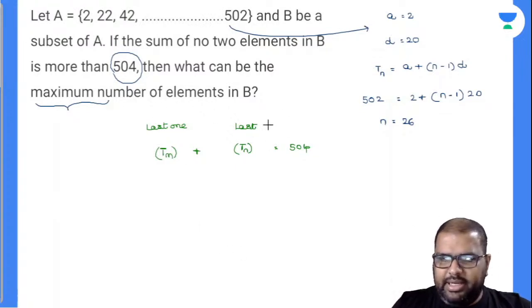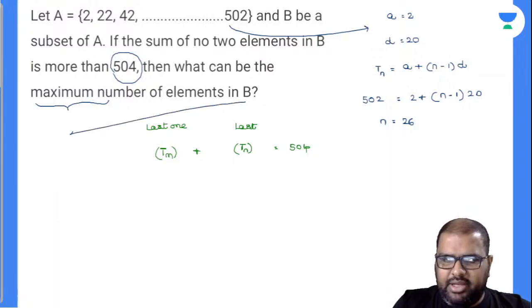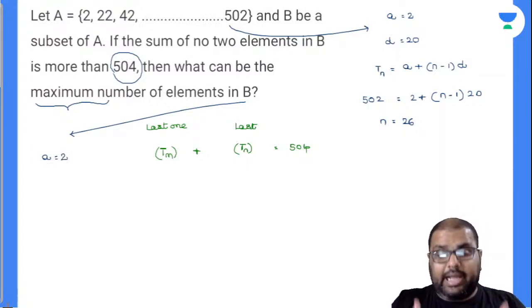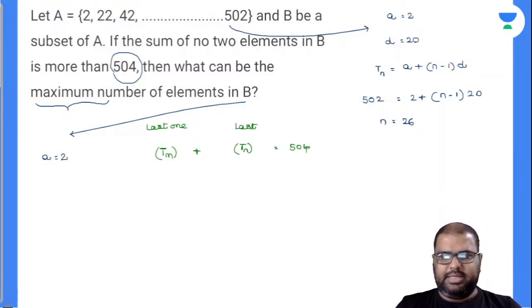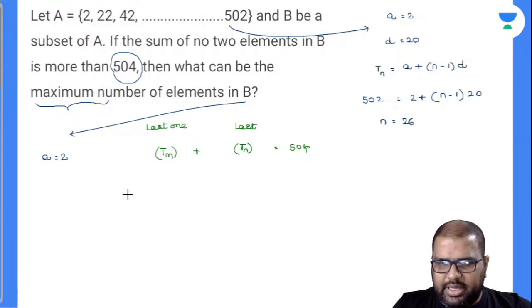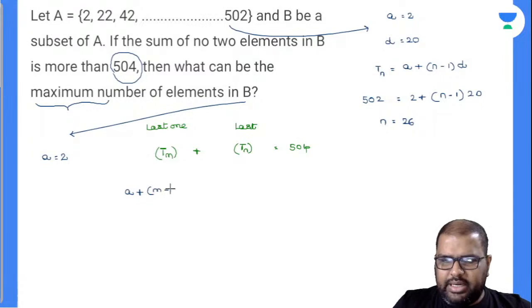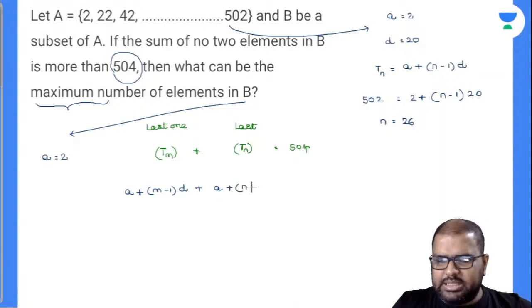So I will be taking the first term for B as 2 only, as likewise A. Then only I can accommodate more elements in B. So I'll write this: a plus (m minus 1) into d is the last but one term. a plus (n minus 1) into d is the last term, which is nothing but equal to 504. And my a value is equal to 2.